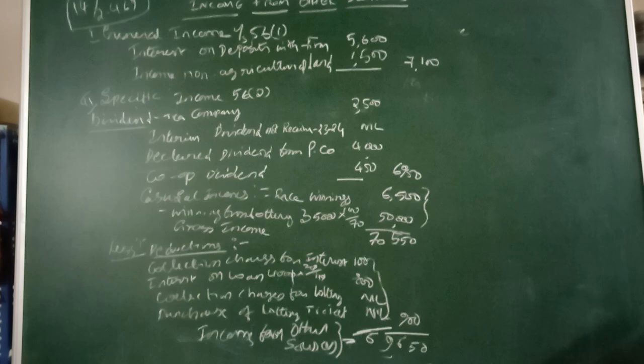This is 2,500, the amount of dividend received. Then the next one is interim dividend. It is not for the year 23-24. Dividend warrants were dispatched in May 2024.